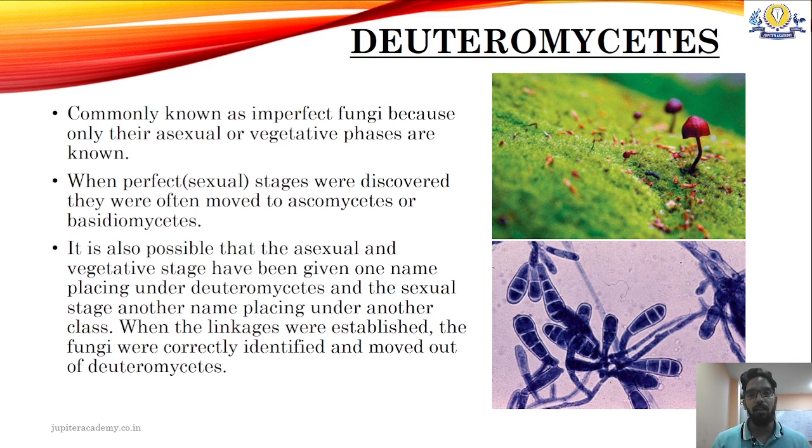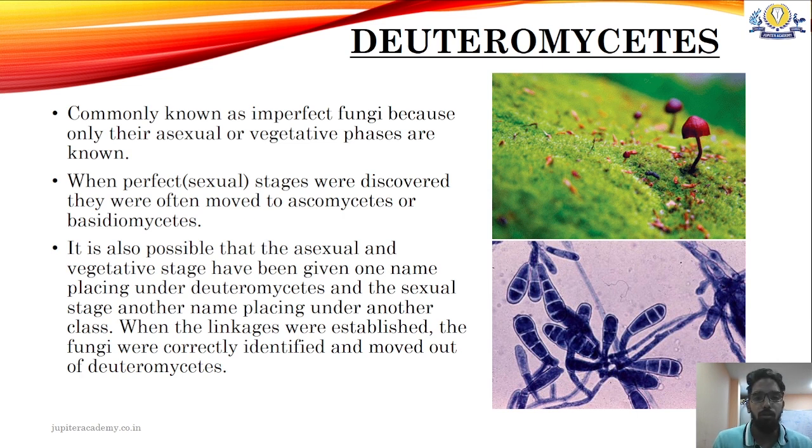Deuteromycetes is the final class of kingdom fungi, and they are generally called imperfect fungi because only asexual reproduction is seen in these fungi. Sexual phases are absent. So if and when the sexual phase of the fungi is discovered, it is either placed in the Ascomycetes or Basidiomycetes because they have all the characters similar to Ascomycetes and Basidiomycetes except the sexual reproduction part.